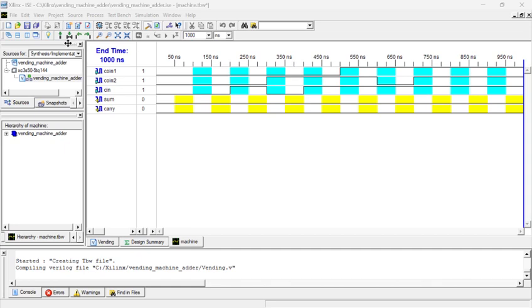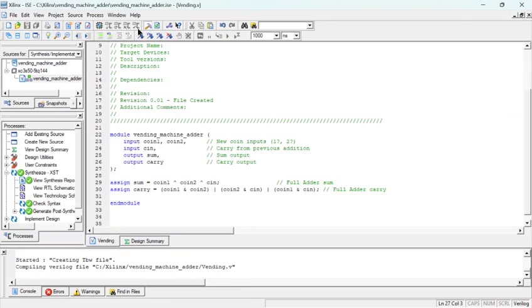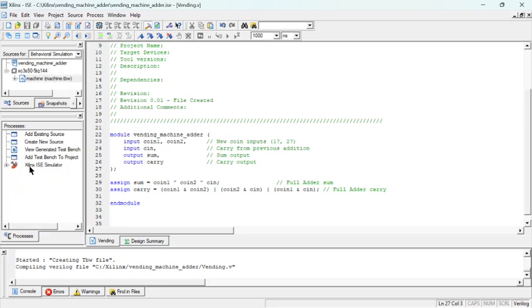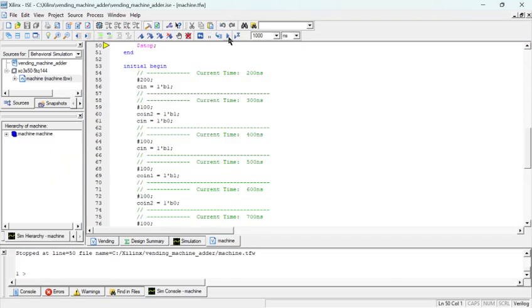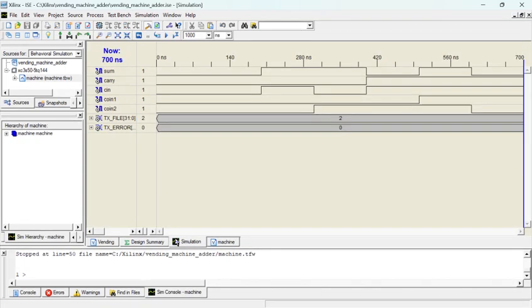So save it and close it. After closing it, click on behavioral simulation. Here you can see the Xilinx ISim simulator. Click on it. You can see here simulate behavioral model. Click on it. After clicking it, go to simulation. Here you can see my inputs and my output. So thank you.